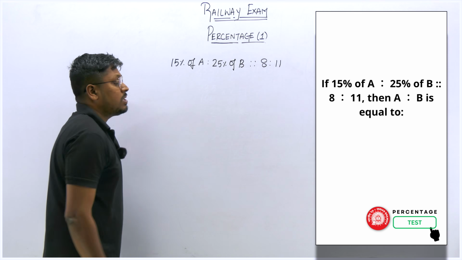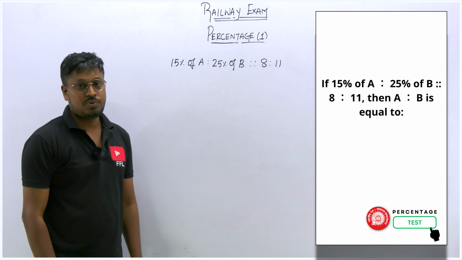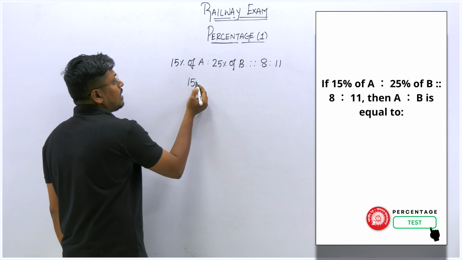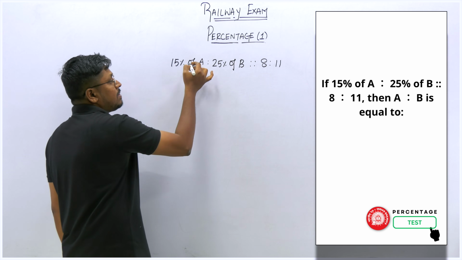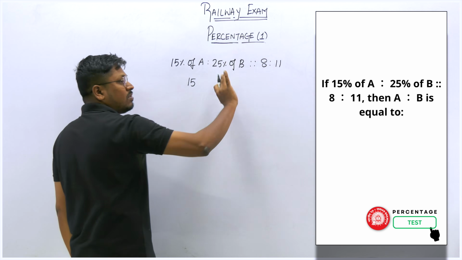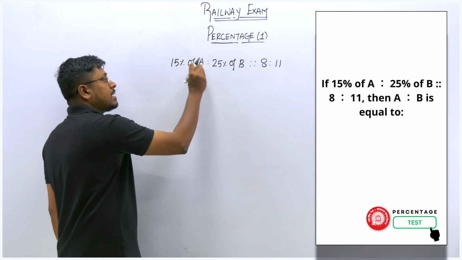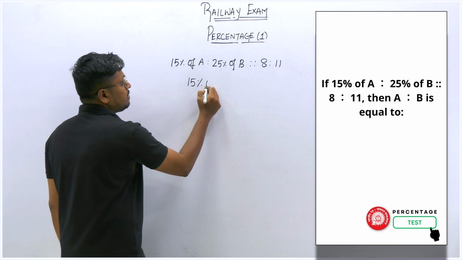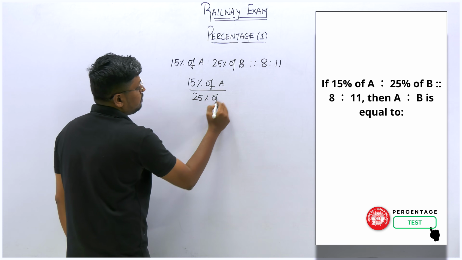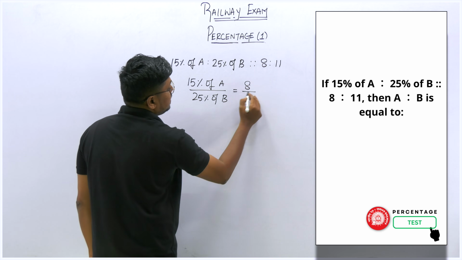So here in the question, our target is to find what the A is to B ratio is. Some students usually make a mistake here, they cancel the percentage and some numbers. Don't do that. If you feel it is confusing, better write it like this: 15% of A divided by 25% of B is equal to 8 divided by 11.